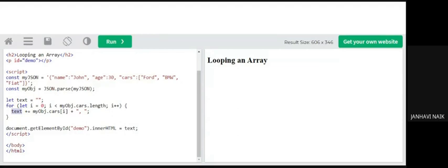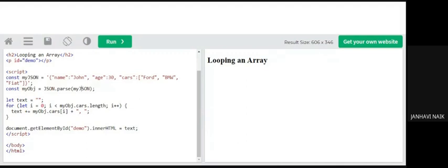I repeat again, this whole is my string. So what I do is, I have parsed that particular string. I am converting this string into the object. Now, if you see, these cars have array elements because there are three things which are listed, and I have to access this particular array element. So I can say myObj.name, myObj.age, it will display the name, it will display the age.